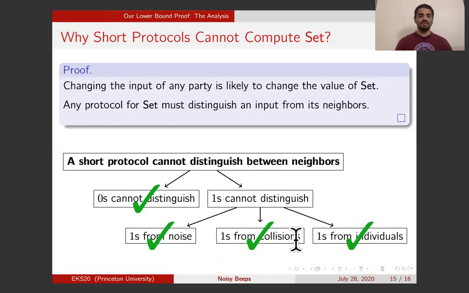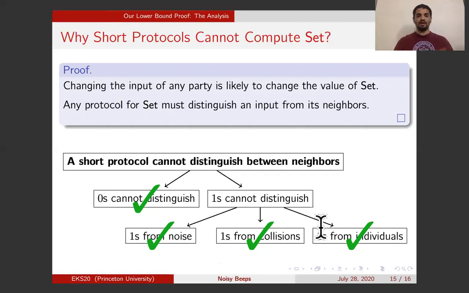We divided this into three more, so now we have four cases. And we want to show that in each of these four cases, the protocol cannot change that much and cannot distinguish between an input from its neighbors. This was easy because the noise is just independent. This was easy because going to a neighbor in case of collision does not affect whether or not there is a one and beep or not. Here we use the fact that the noise for zeros is too strong and it rules out certain inputs entirely. And here we use the fact that noise is too weak and only affects the probability by a constant factor.